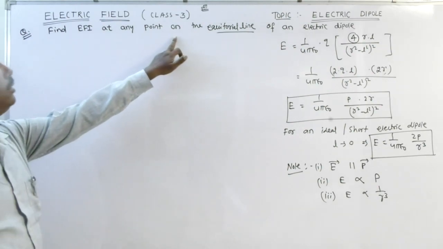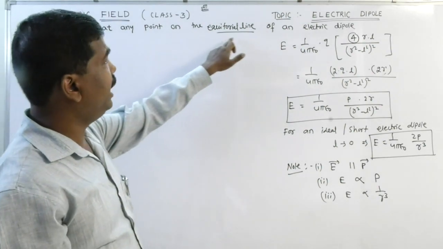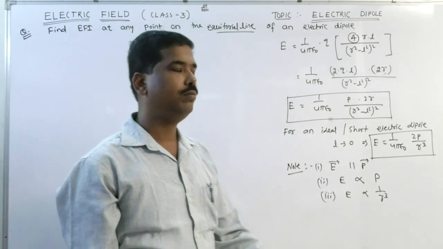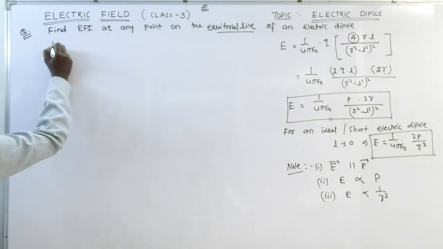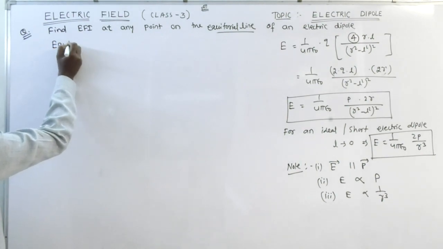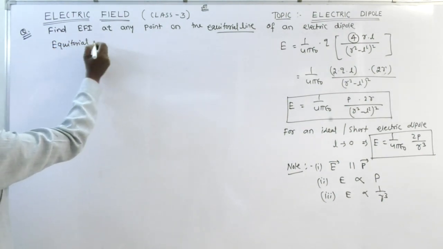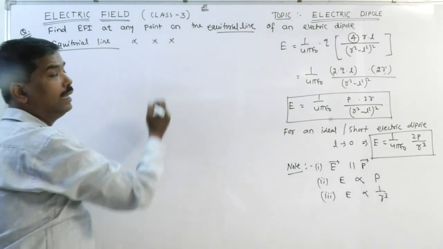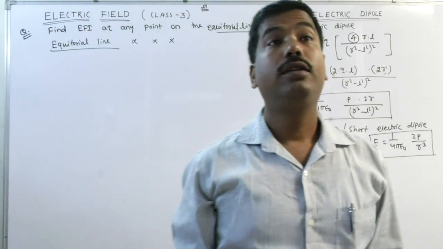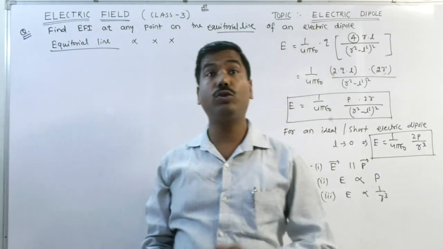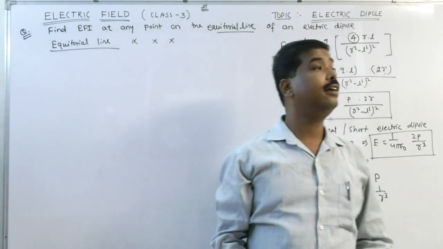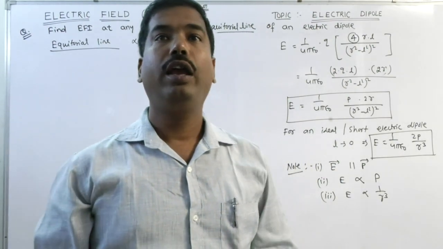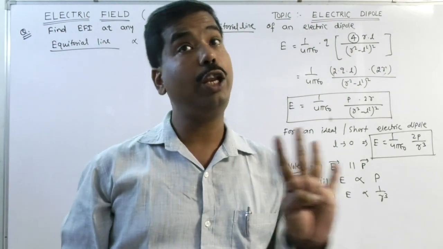Find electric field intensity at any point on the equatorial line of an electric dipole. This is also called the broadside-on position. What is the equatorial line? The line that passes through the center of the two charges and is perpendicular to its dipole length. Perpendicular. Parallel is the axial line, perpendicular is the equatorial line.